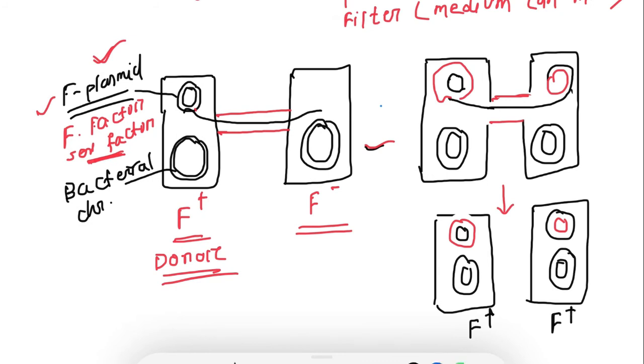Then both the donor and the recipient bacteria will synthesize their complement strands. Then both are F plus, both the donor and the recipient have the F factor. If we conjugate F plus bacteria and F minus bacteria, then what will form at the end? It will be both F plus, because the F factor will transfer from one bacteria to the other, then both will synthesize their complement strands. Now both the bacteria have the F factor. So if we conjugate F plus and F minus, we will get both F plus.